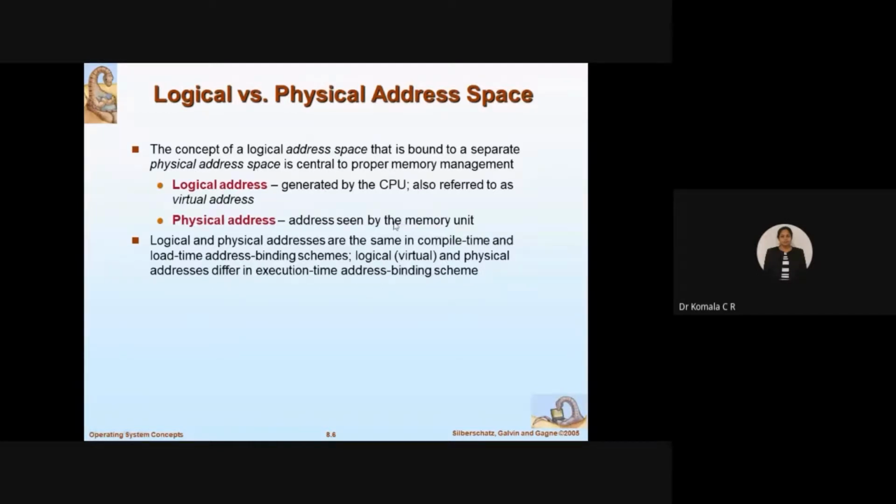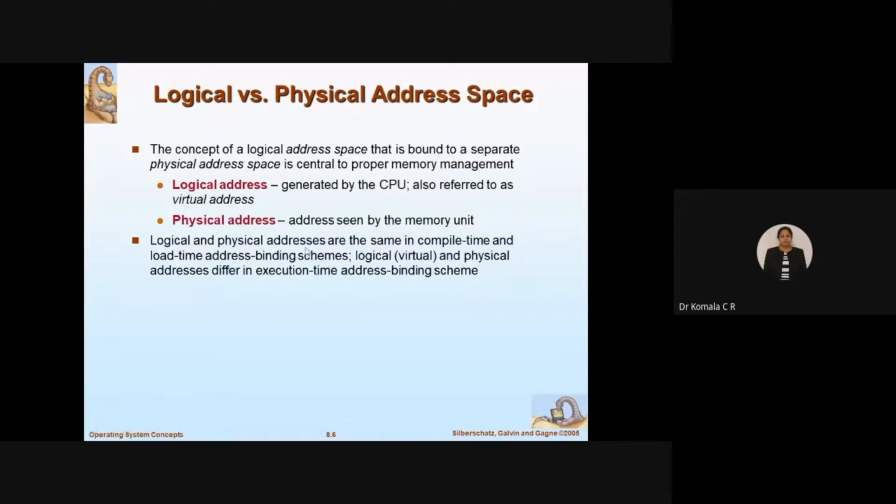That is clearly explained in two steps here. Logical address is going to be generated by the CPU. It is not the original address. The CPU generates it during execution, so it is also referred to as virtual address. Logical address is nothing but virtual address. The main address is the physical address. This address is seen by the memory unit, that means it is in the main memory. So the physical address is the original one, and the CPU generates the logical address with the help of the physical address.